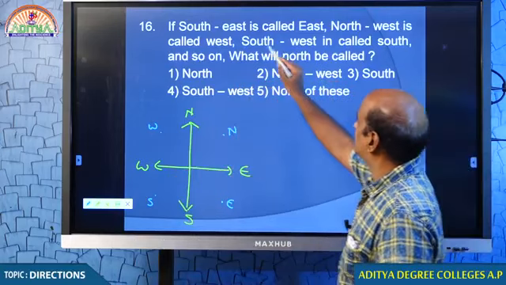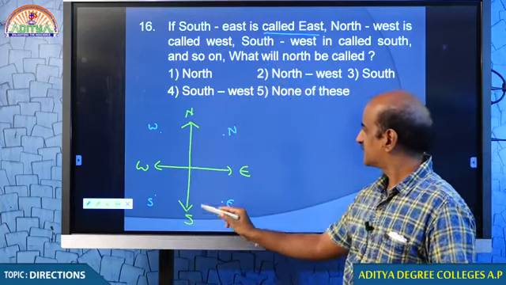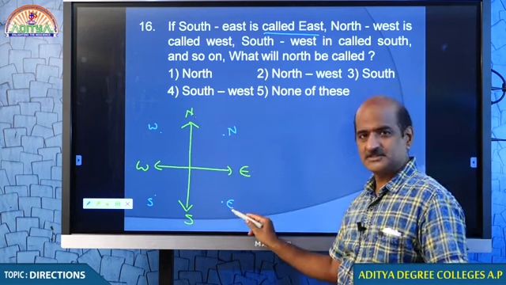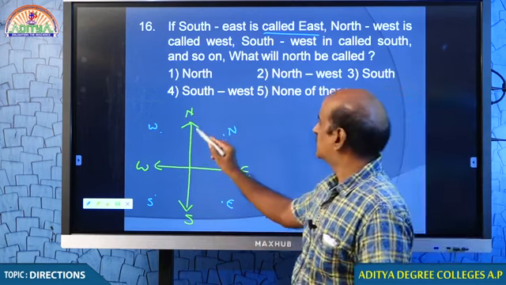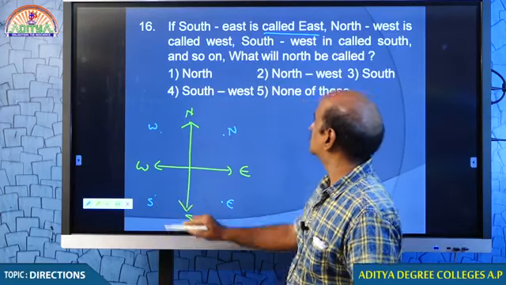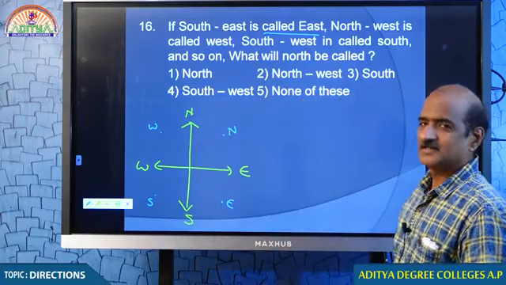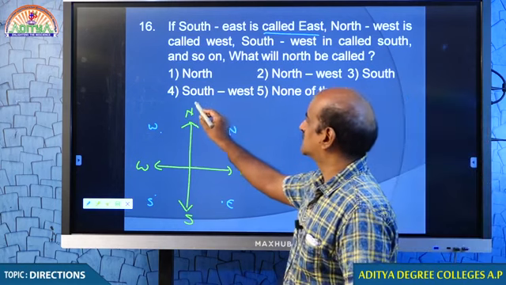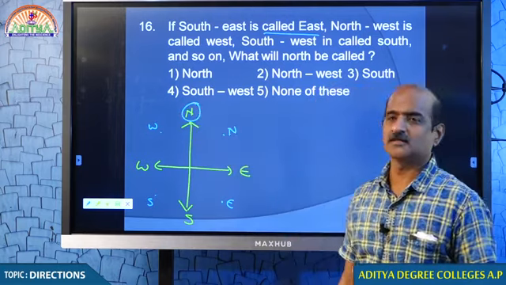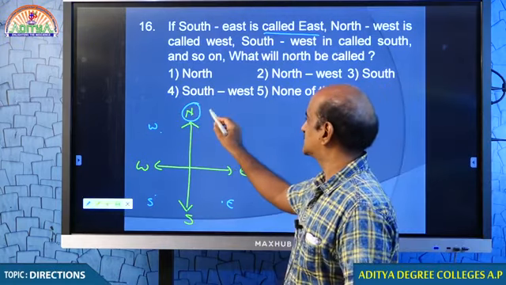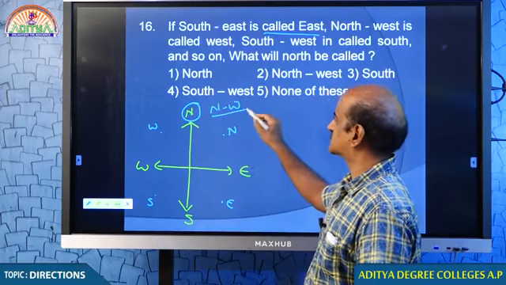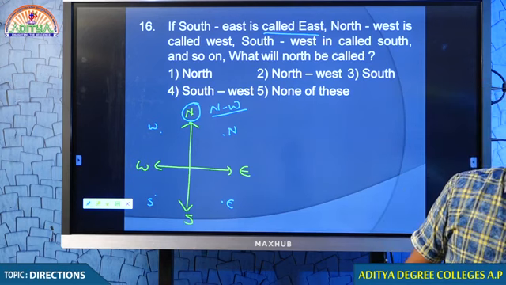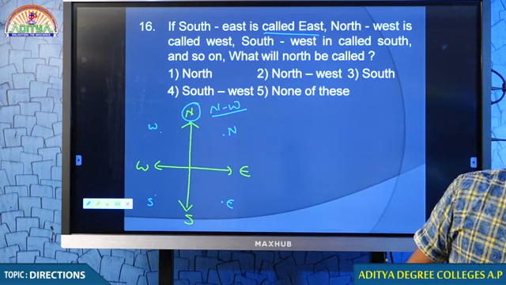Tell me, students. If southeast is called east, and southwest is called south, something like this. I think you understand this. Now you tell me, students, what will north be called? Now this particular north is no more north. It is between north and west. It should be called northwest. Therefore, north, which was earlier known as north, will now be known as northwest.